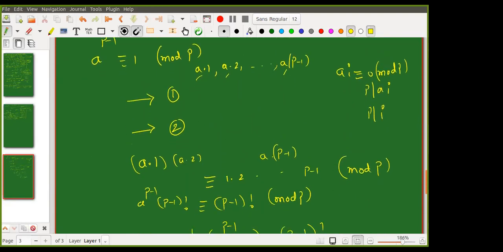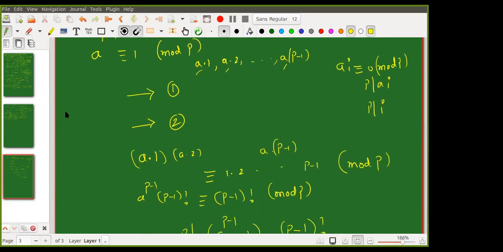So now just go through it. The proof is very simple. First you take the numbers 1, 2 up to p minus 1 and multiply with a. You just need to prove these two things, that is the main thing you need to understand. First, none of them will give remainder 0. Second, no two of them will give the same remainder. These are the two steps: multiply and equate. Any questions? Good. Okay.